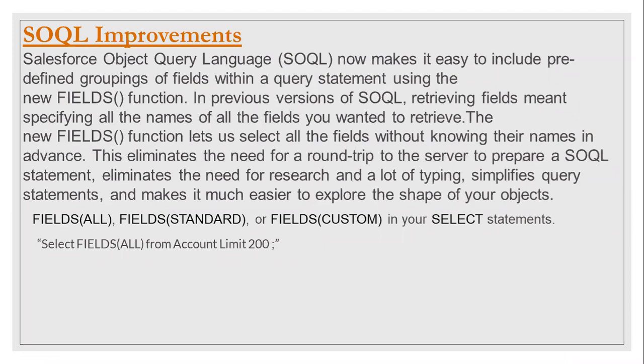We do not have to explicitly write, for example, select account name, opportunity last name, first name and all. Going forward, we can just use FIELDS(ALL), and we'll be able to fetch all the details.